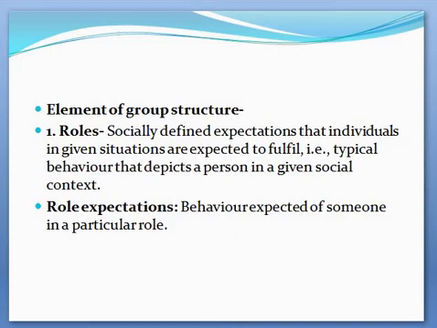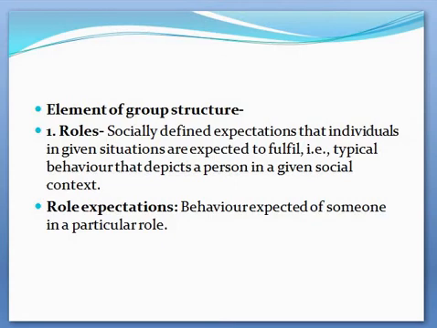So here are four important elements of group structure. First is roles. Roles are socially defined expectations that individuals in a given situation are expected to fulfill. Roles refer to the typical behavior that depicts a person in a given social context. You have the role of a son or daughter. With this role, there are certain role expectations, including the behavior expected of someone in a particular role. As a daughter or son, you are expected to respect elders, listen to them, and to be responsible towards your studies.